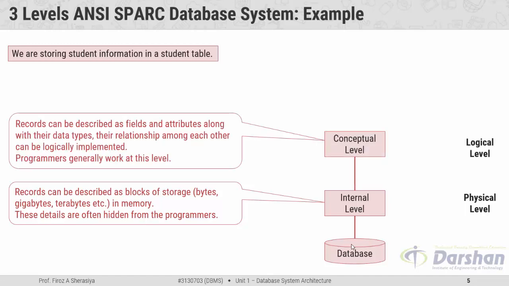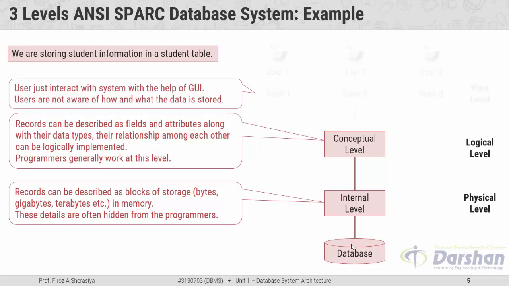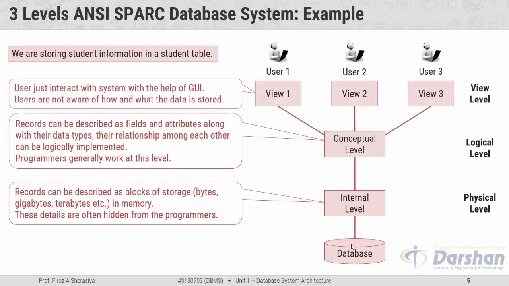Next, moving further, the conceptual level. Now in this conceptual level, records can be described as fields and attributes along with the data type. The relationships among each other can be logically implemented in this level. Generally the programmer works at this level. Next, moving further, the view level.